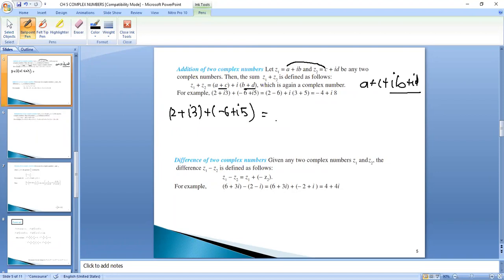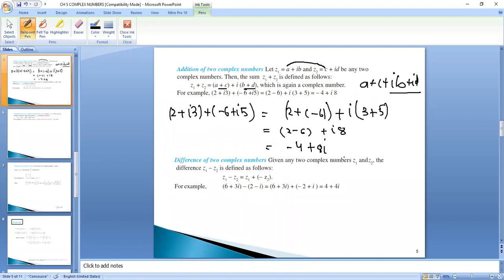How to add? 2 will be added to minus 6. 2 plus minus 6 plus iota, you can take common, 3 plus 5. So it will be 2 minus 6 plus iota 8. So it will be minus 4 plus 8 iota as the answer.